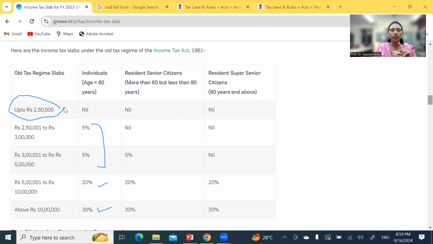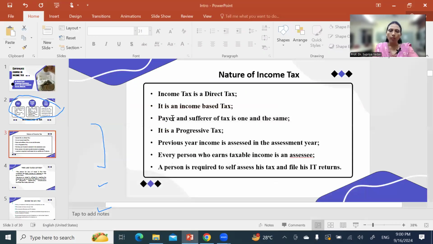That is the taxable income, that means on which we are going to pay the tax. So here 2,50,000 means after deduction of all this Chapter 6A deduction. What is Chapter 6A deduction? That is also something we are going to discuss later on in this course itself. But now you understand how the income tax is levied, how the income slabs are there, and how the income tax is a progressive tax, right? So this is what we have understood now.